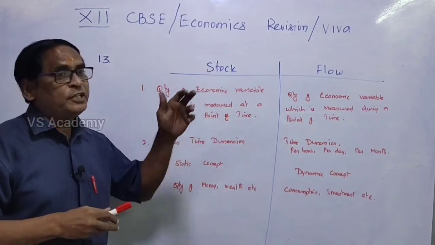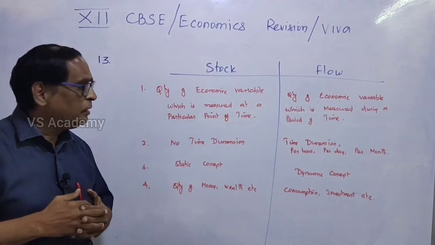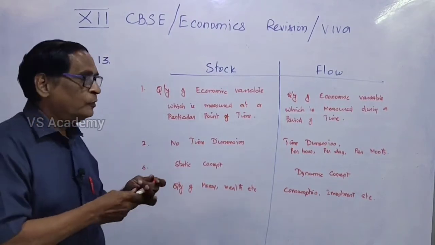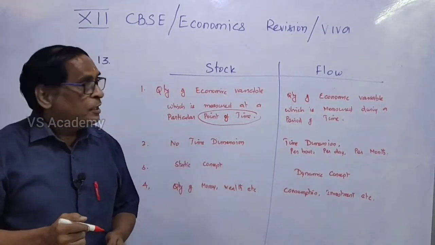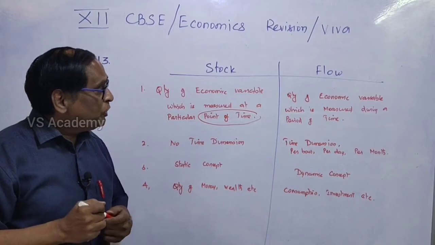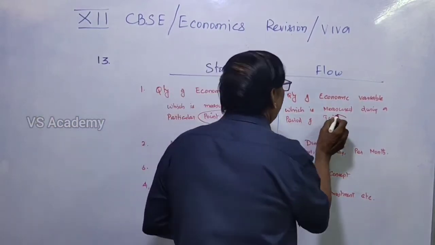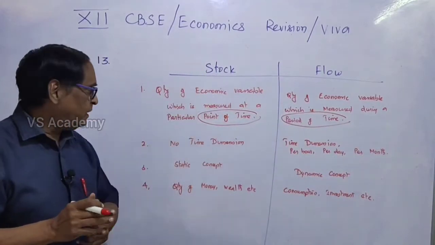Before that, you should know what is stock. Stock is nothing but the quantity of an economic variable which is measured at a particular point of time. You remember this point, the particular point of time. Whereas the flow refers to the quantity of an economic variable which is measured during a period of time. Here period of time, here point of time. This is the main difference.